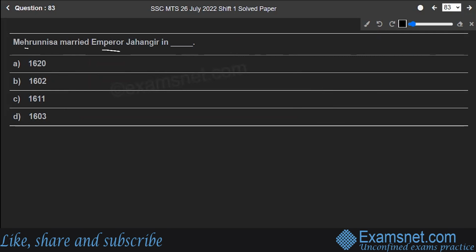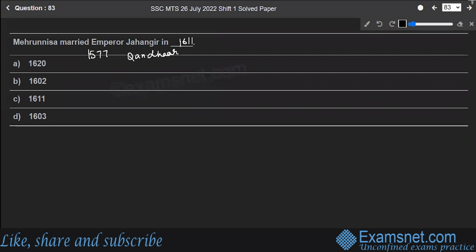Mehrunisa married Emperor Jahangir in 1620, 1602, 1611, or 1603. Well, Mehrunisa married Jahangir in 1611. Mehrunisa was born in 1577 in Kandahar. She was the daughter of Mirza Ghias Beg and Asmat Begum. She was the chief wife and empress consort of Mughal Emperor Jahangir.